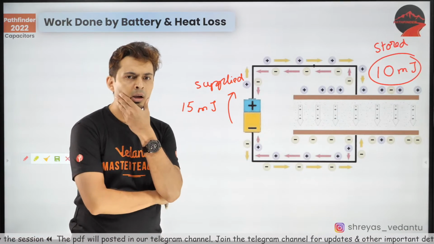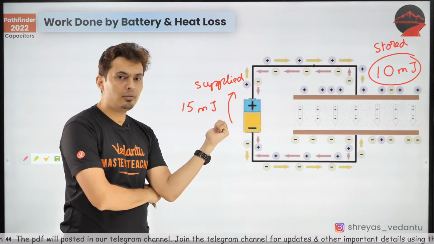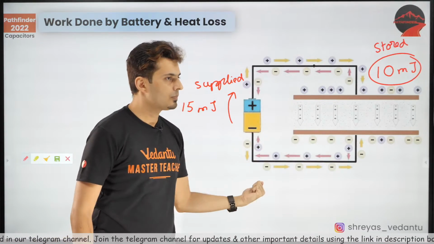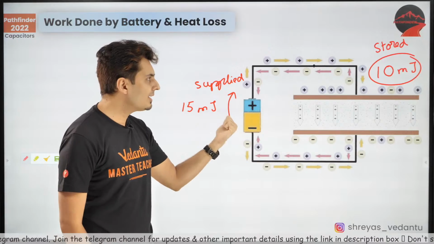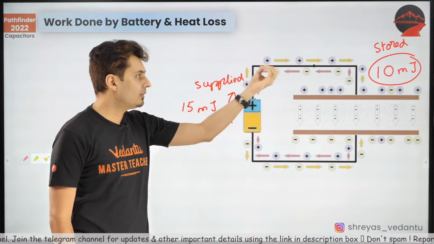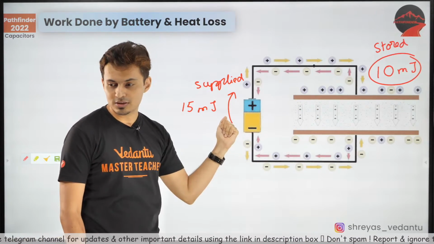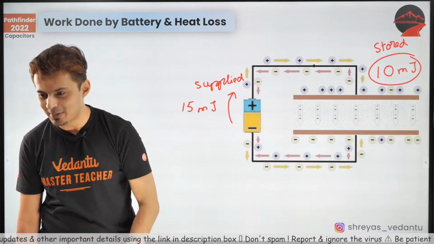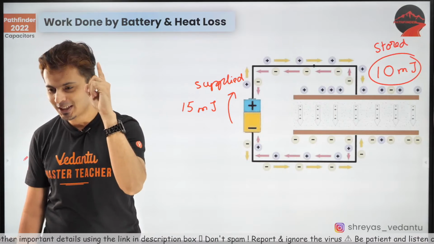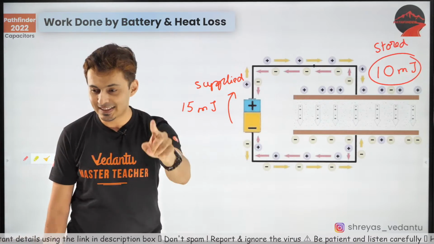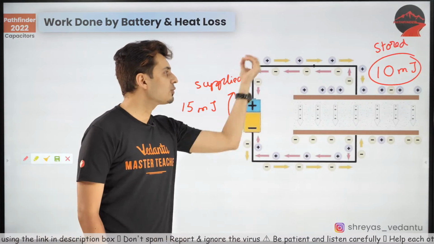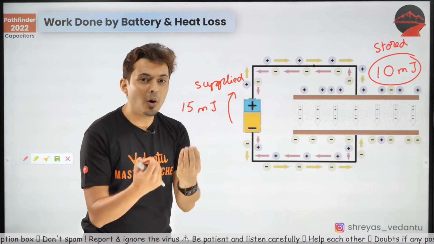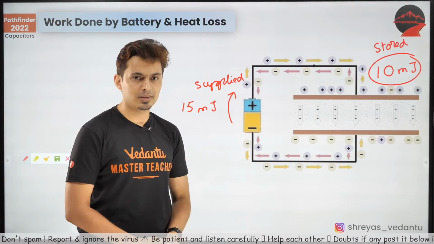Now you'll be wondering, what the hell? Battery gave 15 millijoules. Who is the thief in this problem? Who is the culprit? What is it that is causing the difference of 5 millijoules? Come on, think about it. Yes, Saitalgo already mentioned that. Correcto. Resistance, heat loss, these wires, this battery's internal resistance, all of these are the culprits.